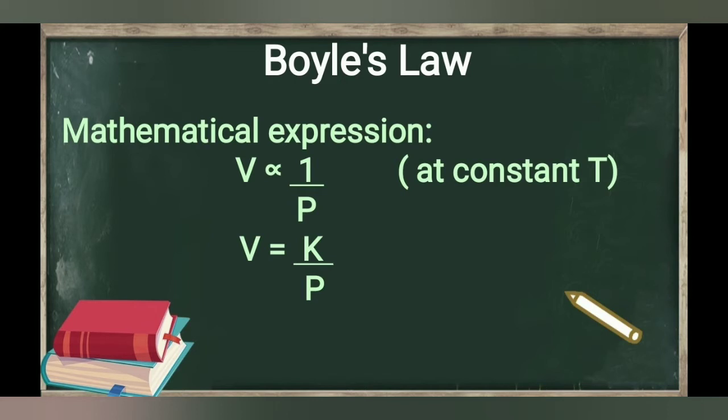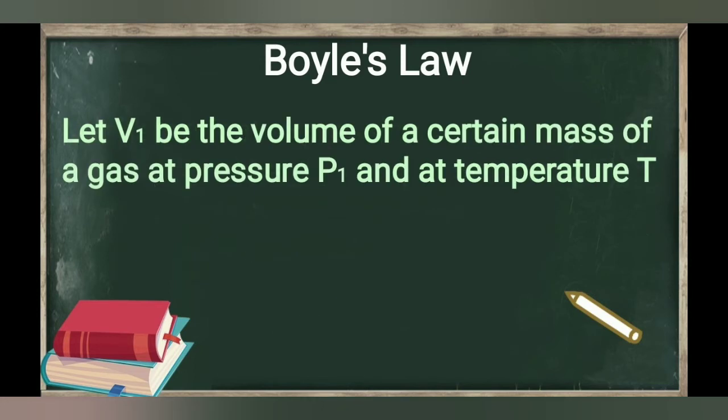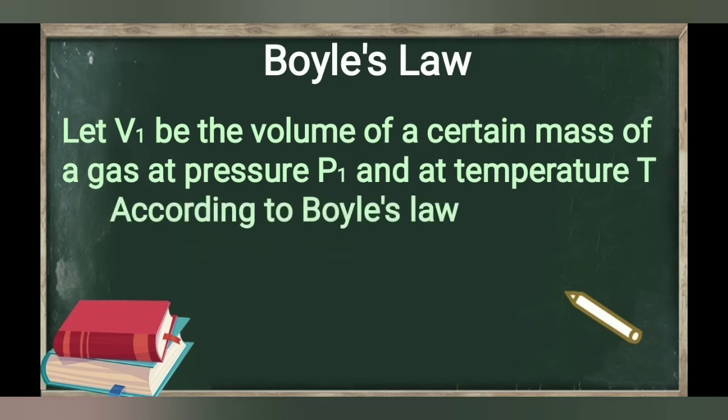From this equation we get PV equal to K. So it means the product of pressure and volume is equal to constant at constant temperature for a given mass of gas. Now let V1 be the volume of a given mass of a gas at pressure P1 and at temperature T. Therefore, according to Boyle's law, we get P1 multiplied by V1 equal to constant, that is K. Mark this equation as first equation.